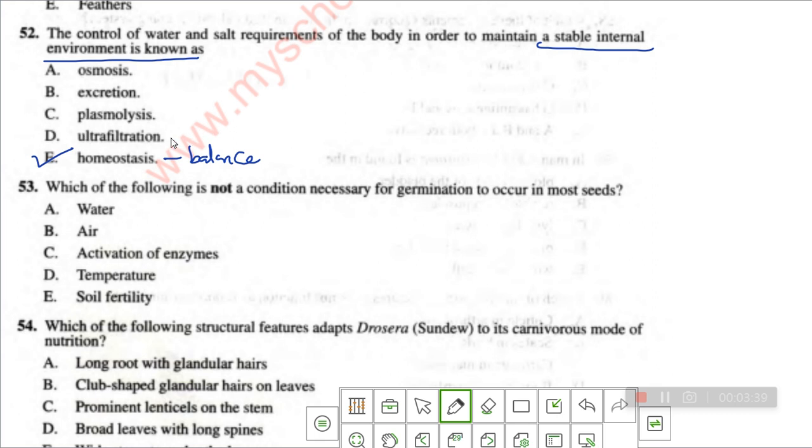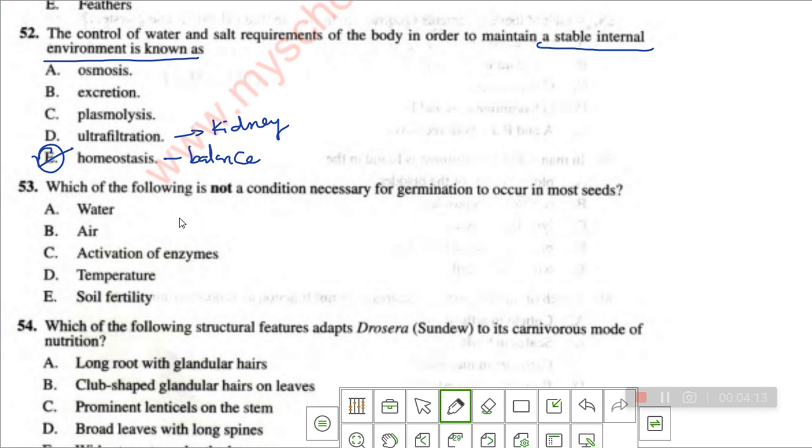It's not ultrafiltration. Of course, ultrafiltration occurs in the kidney. Plasmolysis is the outward movement of water from a cell when a cell is placed in a hypertonic solution. Excretion is removal of waste products. Osmosis, you know, is movement of water molecules from a region of lower solute concentration to a region of higher solute concentration through a selectively permeable membrane. So our answer is option E.